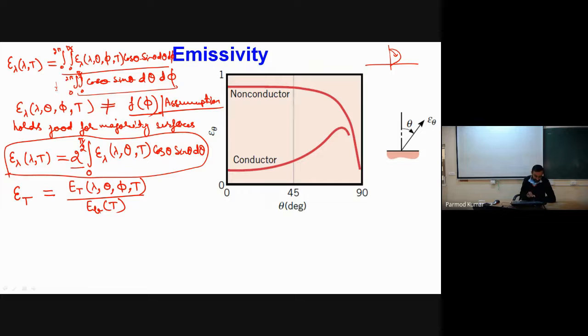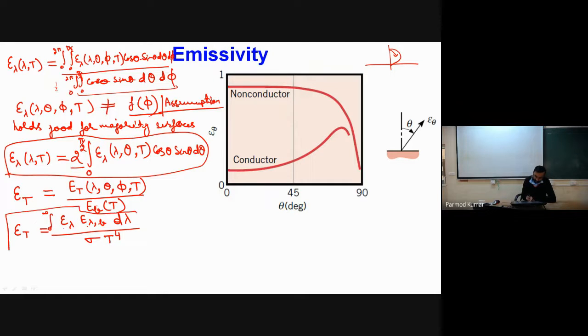So we take the ratio of the total radiation from a real surface and the total radiation from a black body, and that is called our total emissivity. I can simply define total emissivity as the integration from 0 to infinity of epsilon lambda into E lambda b, because we are considering black body radiation, integrated over d lambda, and in the denominator I can simply write sigma T to the power 4, because that is the radiation of a black body.